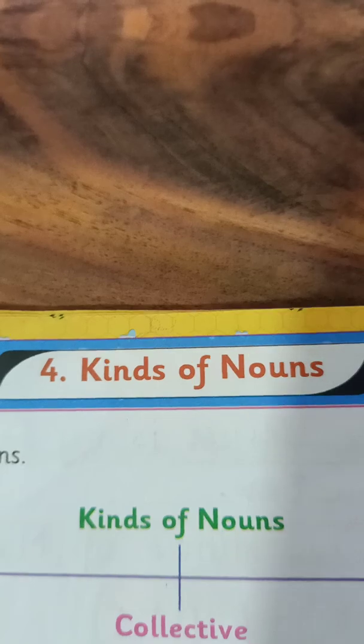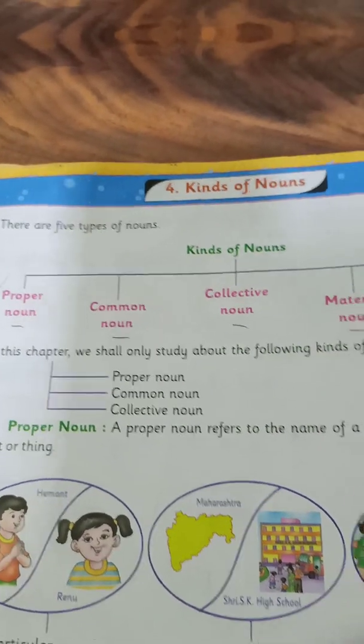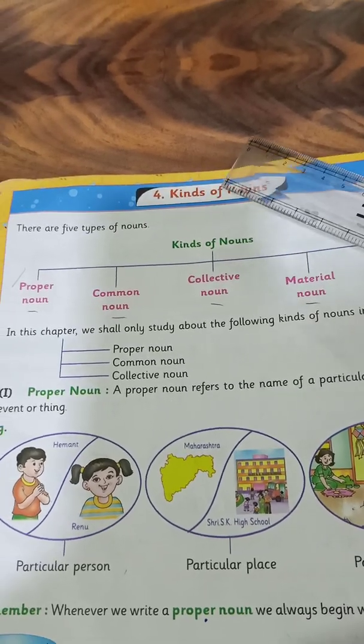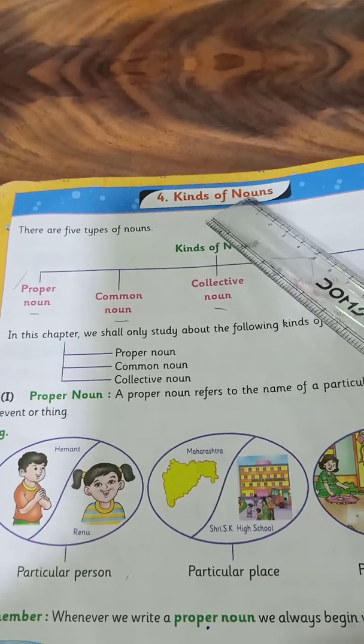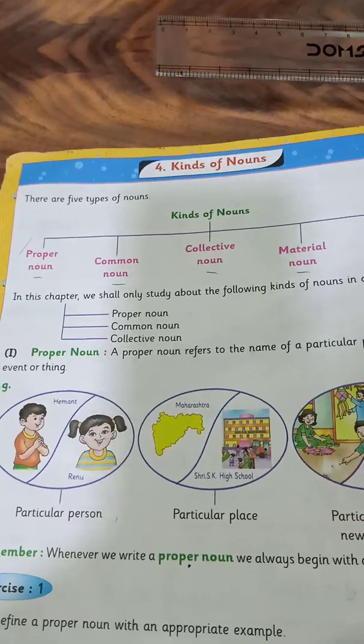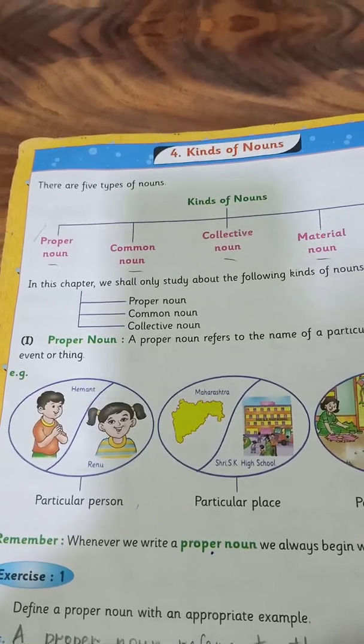The topic is kinds of nouns. Children, we all know what a noun is, and today's topic is kinds of nouns. So let's see what kinds of nouns there are. There are 5 types of nouns.